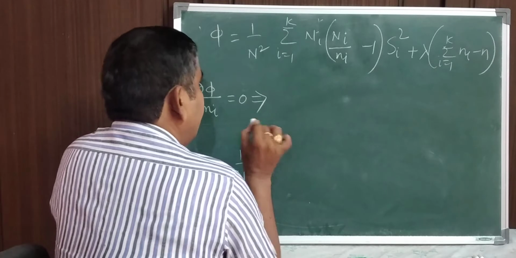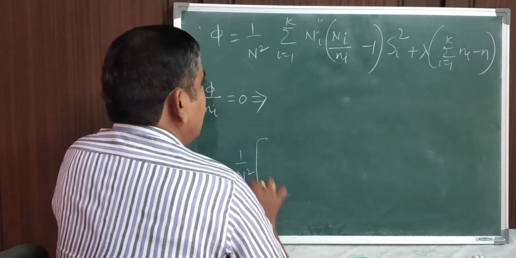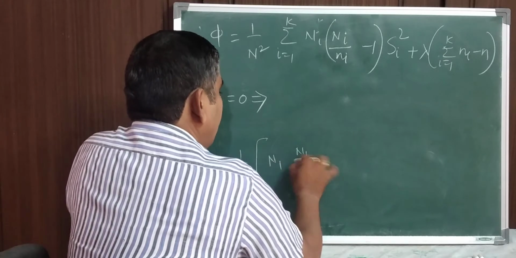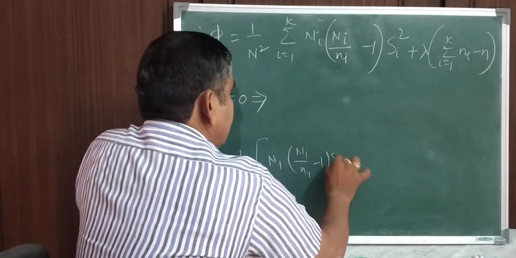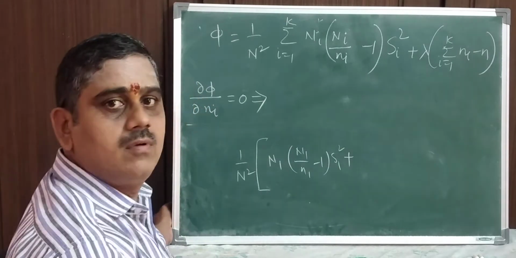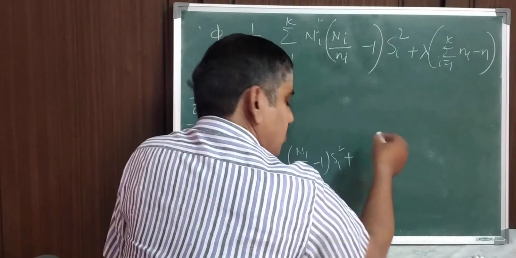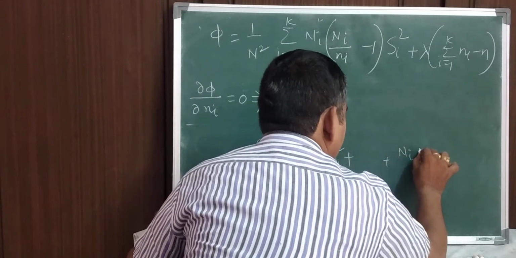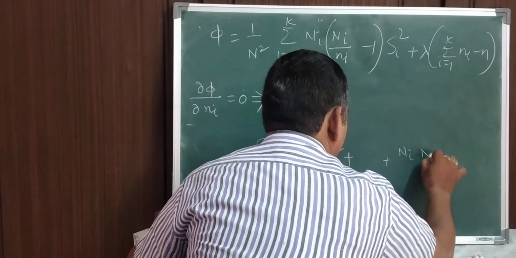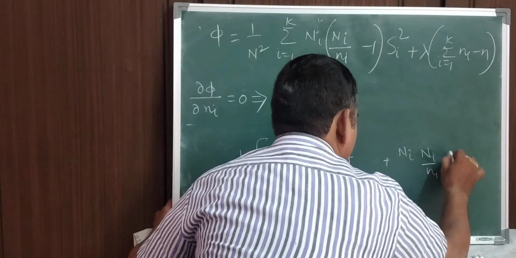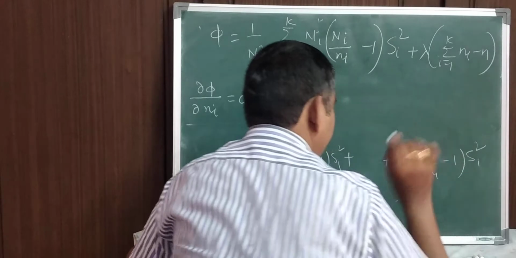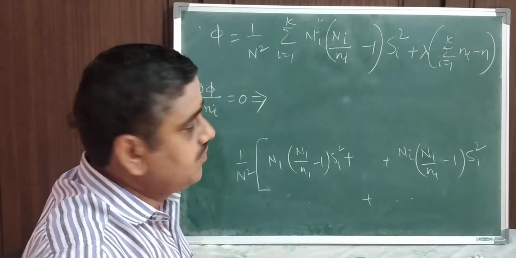For example, I write some particular terms: 1 by n square. If you take a common factor, then this is N1 into n1 by small n1 minus 1 into s1 square plus N2 and so on plus Ni, Ni multiplied by small n divided by small ni minus 1 multiplied by si square, and so on up to the kth term, Nk.